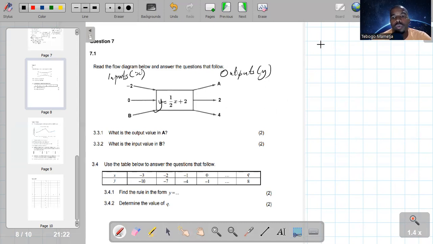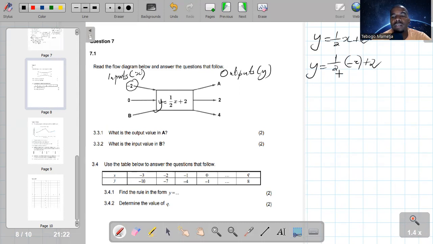So our rule becomes Y is equals to a half X plus 2. So the first one, they want A, and A is an output. So they want an output when an input is -2. So they want the value of Y when X, which is an input, is -2.